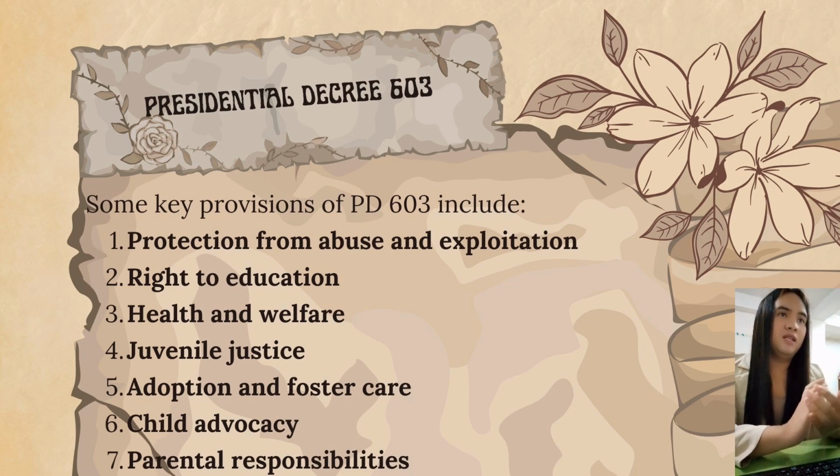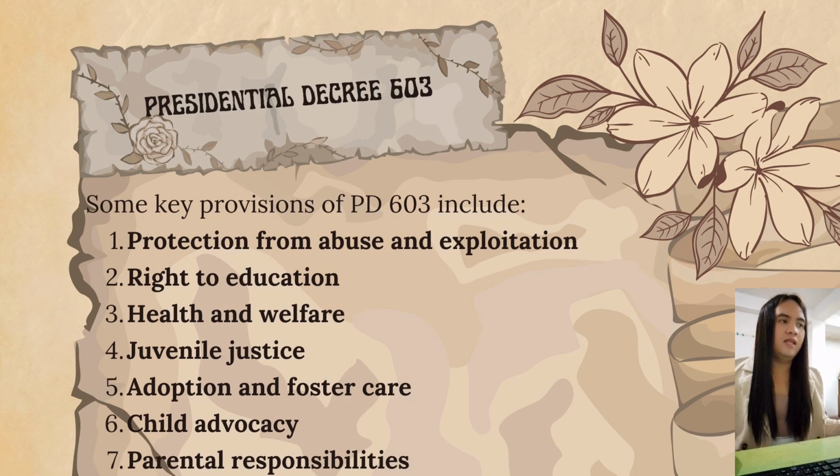PD603 includes provisions for the rehabilitation and reintegration of children in conflict with the law. Of course, it emphasizes their rights and the importance of their rehabilitation rather than punishment.